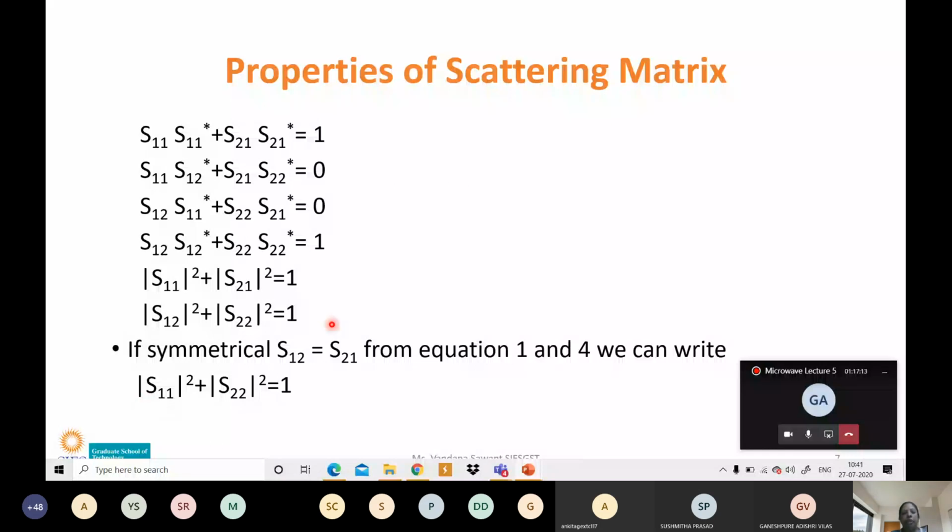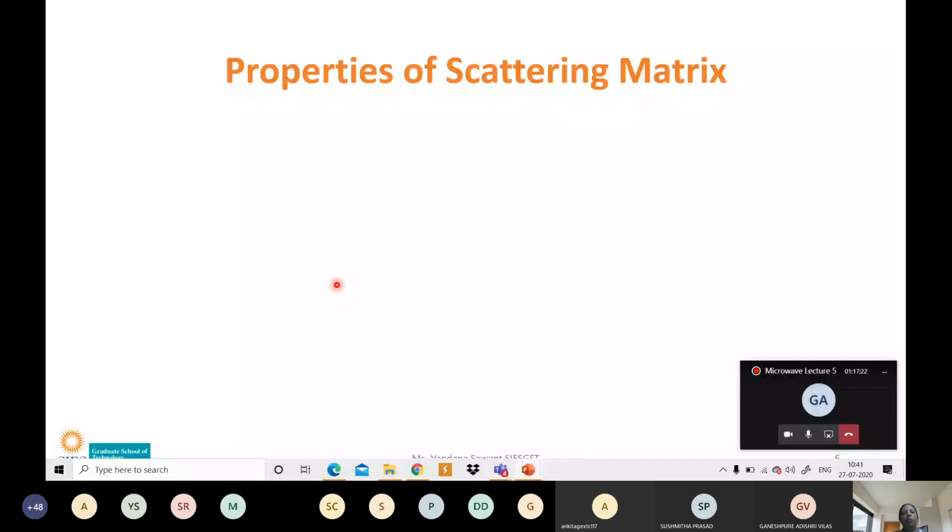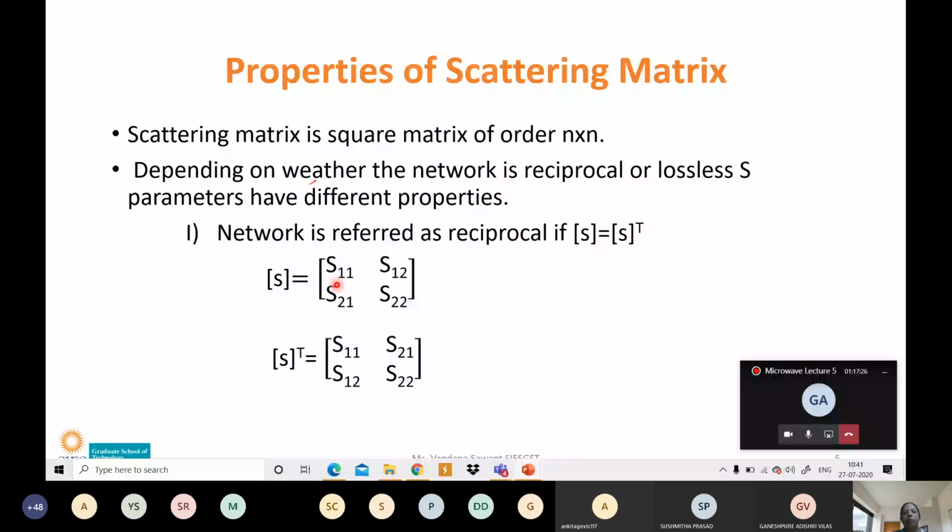Similarly, the reciprocity condition. So I recommend that you should note down these properties, so that you will remember. Note down under the heading properties of a scattering matrix. And if you know how to calculate S transpose, otherwise you write, you should not forget. You can write the original matrix and the transpose of the matrix.